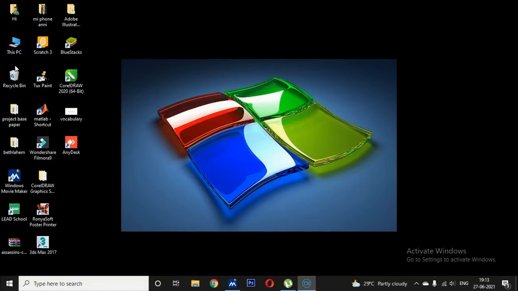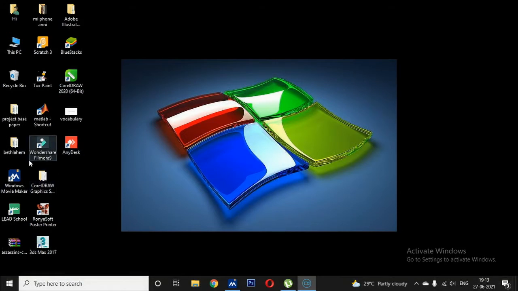These small pictures are called icons. The icons on the desktop may represent a file, folder, or software.